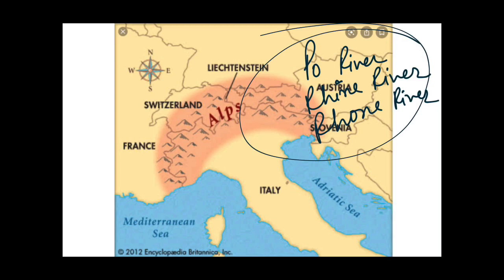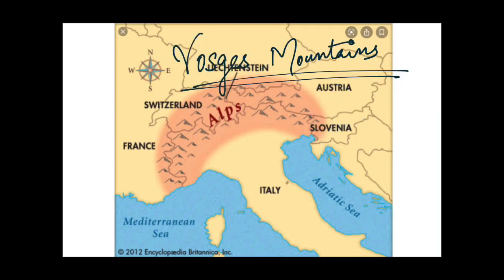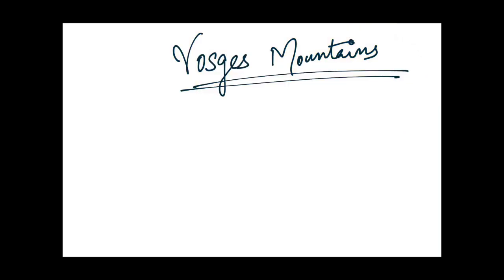And one more important thing, you should know that the Danube River, which we read about in the last video, passes through the Alps but does not originate from it. That means there is a difference between origination and passing through. Right guys? Now guys, let us know something about the Vosges Mountains.